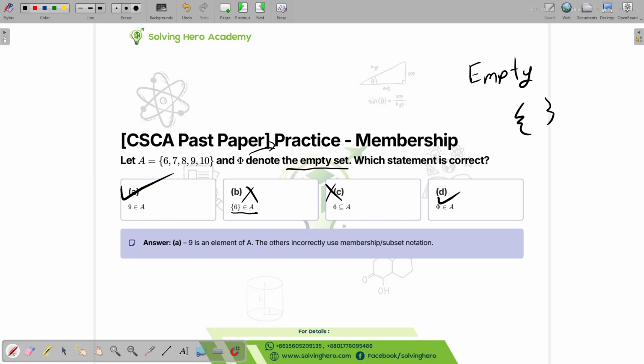So this is also a set, and they're using belongs to. This is not correct. This is an element. They're using the notation for sets, so this is not correct. It's a set using belongs to, not correct. Using an element using belongs to, this is correct.